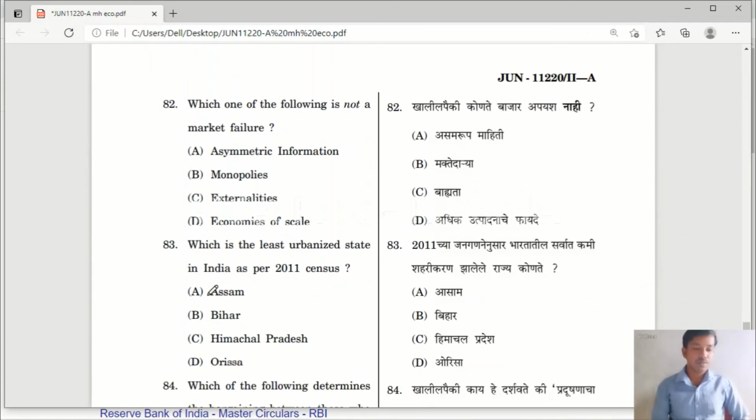Question number 82. Which one of the following is not a market failure? It's a very easy question. Asymmetric information, monopolies, externalities, economies of scale. Asymmetric information, one party having higher knowledge than the other, is a cause for market failure. Monopolies, only one seller controlling the whole market, is also a cause. Externalities also cause market failure, but economies of scale is not a cause for market failure. So option D is the right answer.